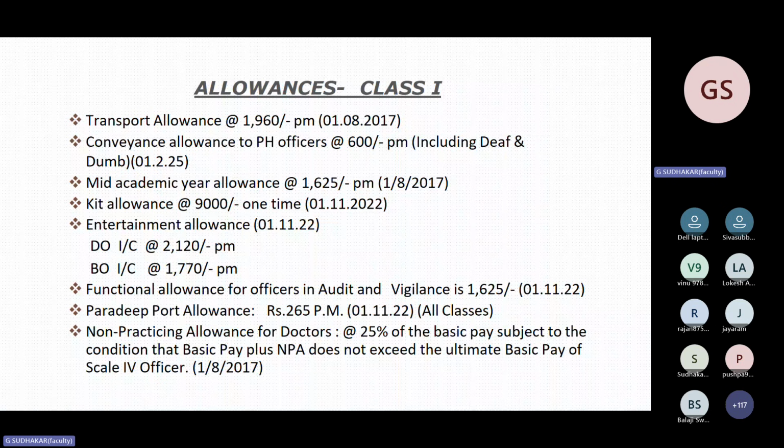These are all the allowances. Before going to the allowance, I want to wish all the employees of class 1 who are going to get technical allowance from 1/10/2025. Almost many of you have completed the fellowship examination, almost 100%. You will get around 6,300 rupees monthly allowance, which was introduced from last month only. It was never introduced before. This is the first time in the history of the general insurance industry, right from 1973's nationalization.